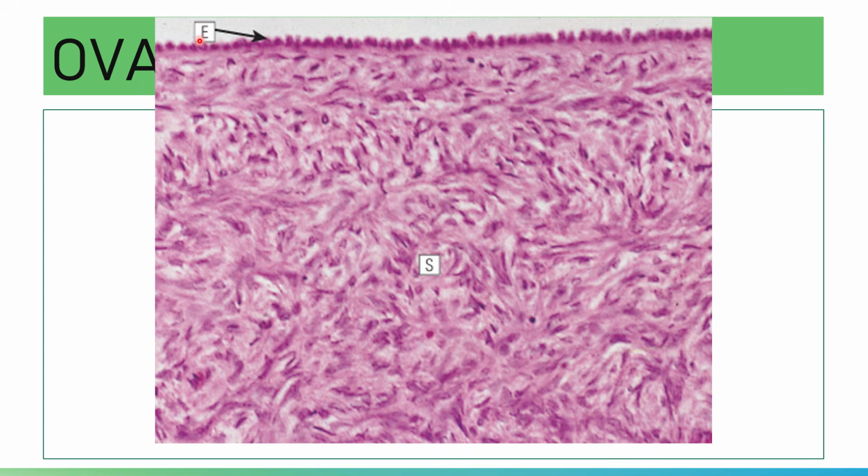This one is a histological image showing the cortical stroma of your ovary. This is your ovarian stromal cells. Please note you have spindle-shaped stromal cells present. And of course, you have your single layer of cuboidal epithelial cells present here.